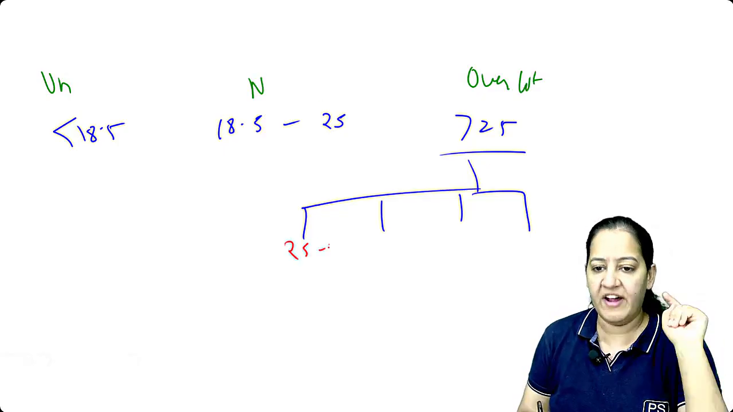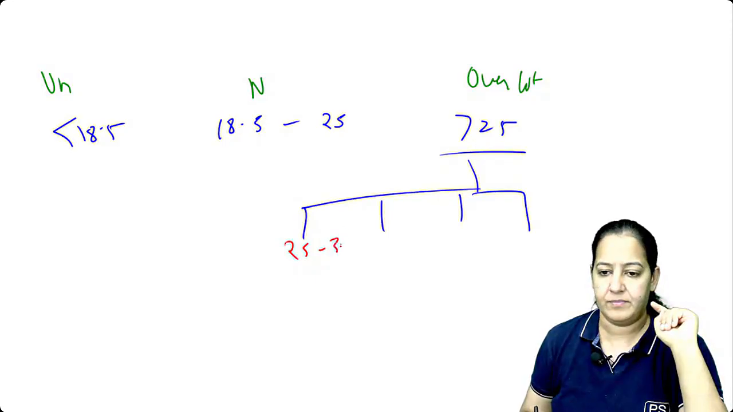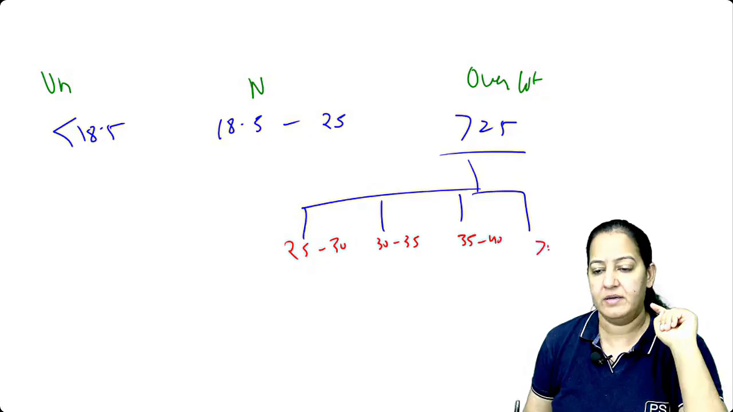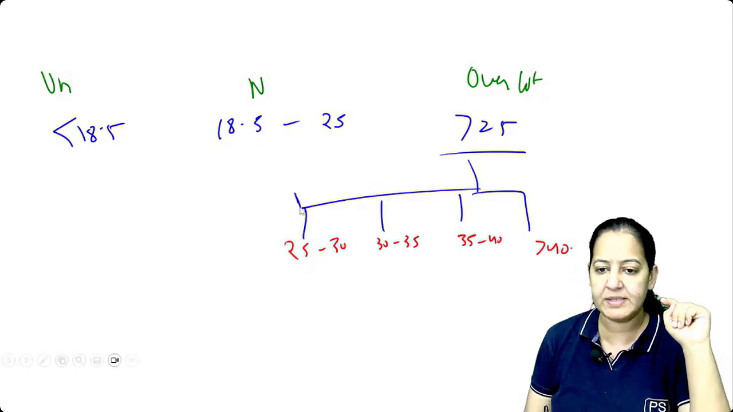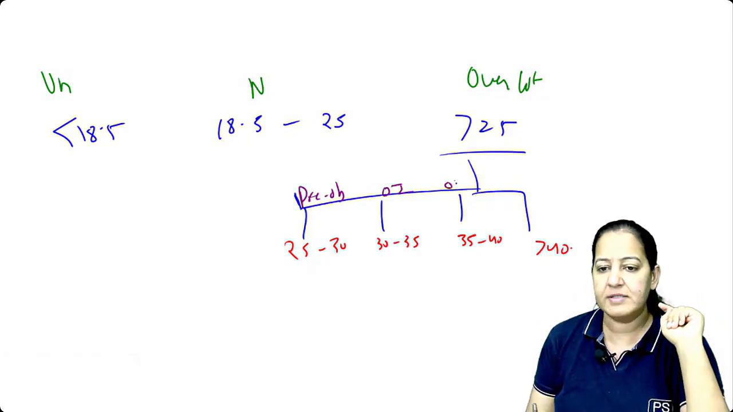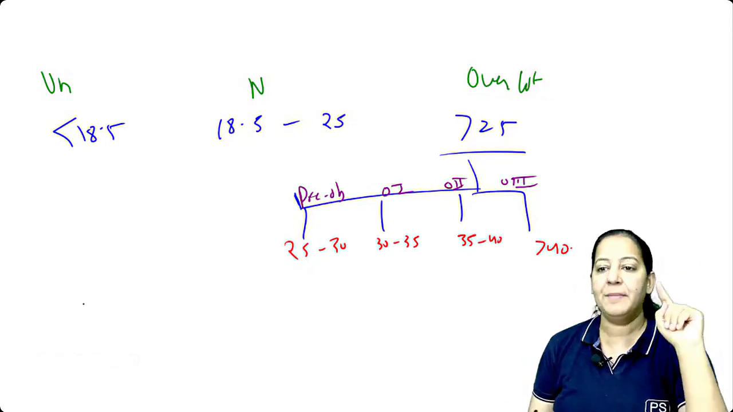25 to 30. 30 to 35. 35 to 40. And more than 40. So this is pre-obese. I told you very clearly this one is pre-obese. Then obesity 1, obesity 2, obesity 3. Two questions, both are PYQs.